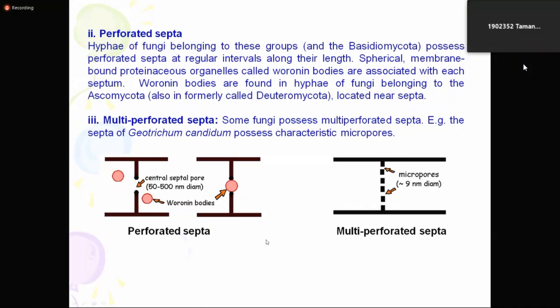Sir, in multi-perforated septa, is there any system to close these perforations? They do not have this septa system, but the pores are really very minute. You cannot see a fungus with your naked eye, but they have this pore. Maybe these look like millipore septa or something like this. Very small. Maybe water may not even pass, but by force they sometimes pass.